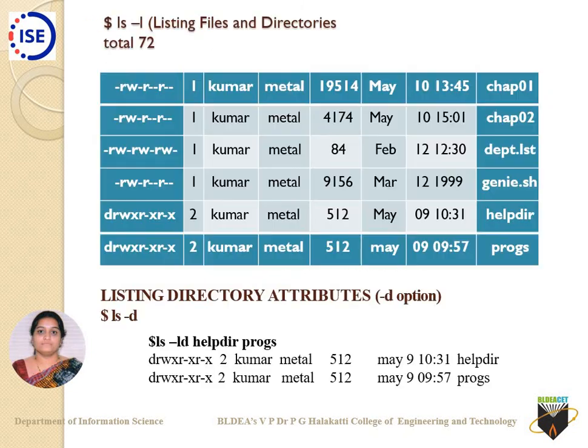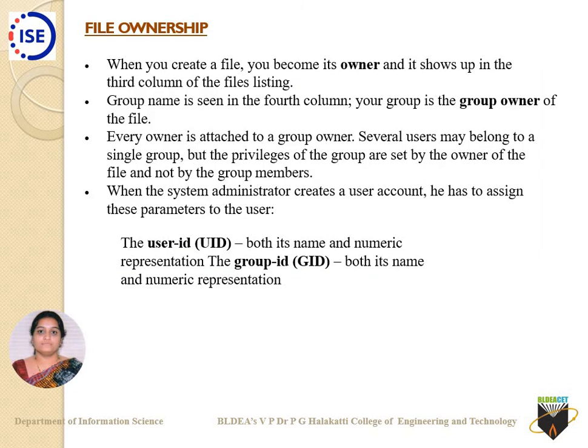Then, I just spoke to you regarding file ownership. When you create a file, you automatically become the owner of it. Similarly, there is a group owner. What do we mean by group owner? A certain group is formed, and whatever permissions are there are effective for those group members. Usually we say that the owner is identified by the user ID and the group owner is identified by the group ID, and usually those are numeric representations.